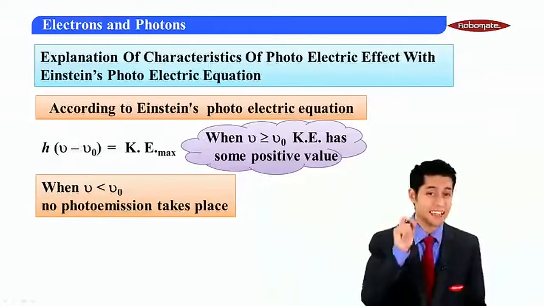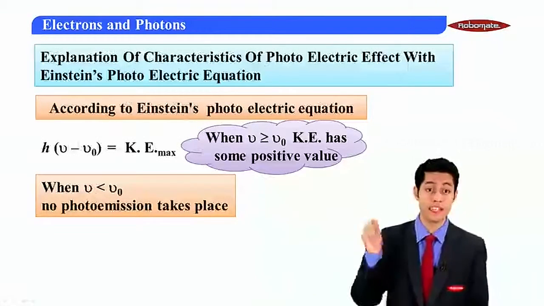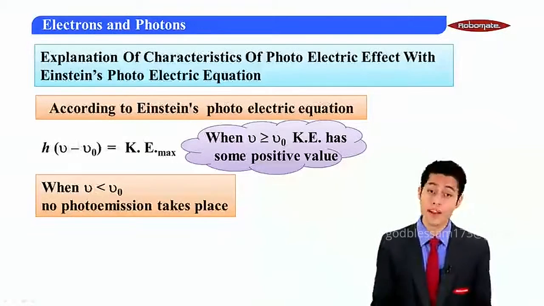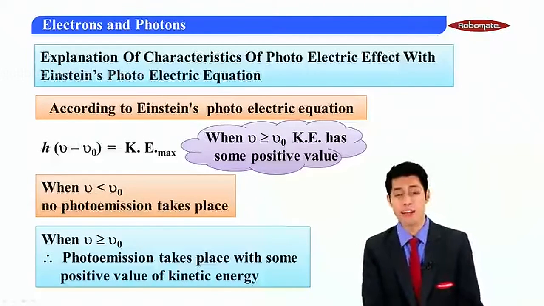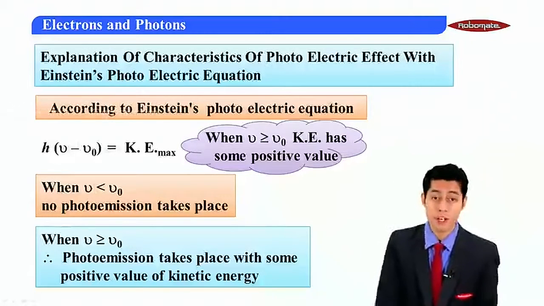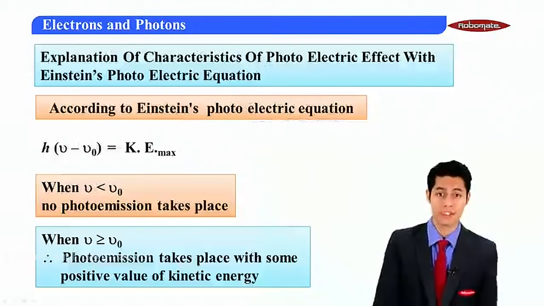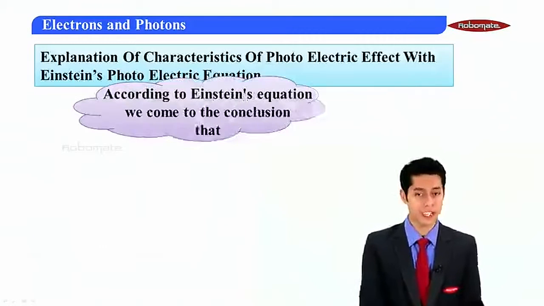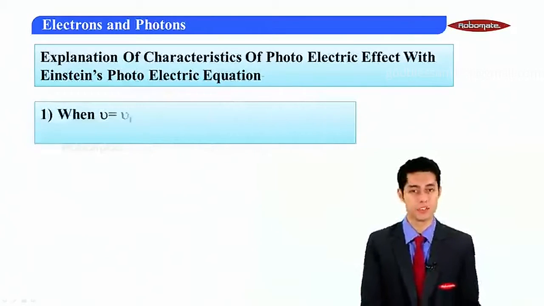The kinetic energy will have its positive value when frequency is greater than or equal to the threshold frequency. So photoelectric emission will take place only when frequency is greater than or equal to the threshold frequency. On the basis of this, what conclusions can we make?